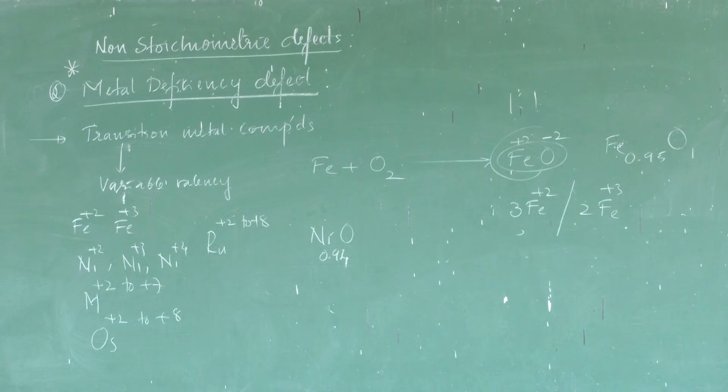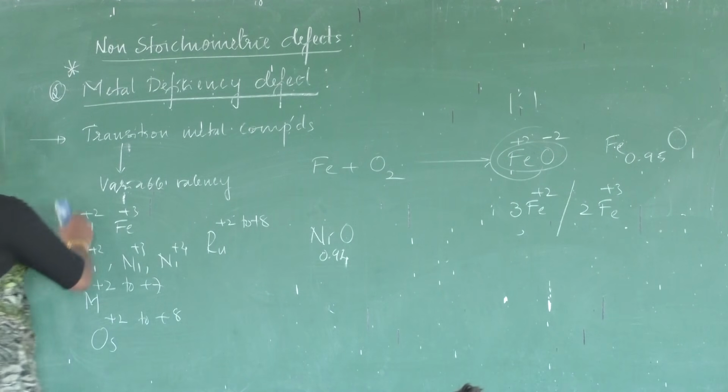To neutralize the charge, equivalent to the number of Fe plus 2 ions missing, that many ferric ions are added, in such a way that electrical neutrality is maintained. Hope it is clear. If you solve one problem related to this, then you will understand.